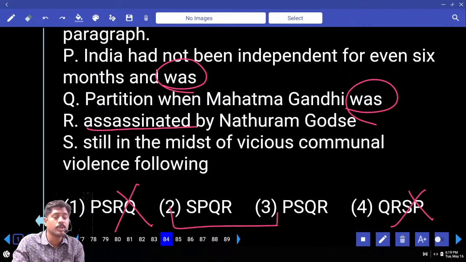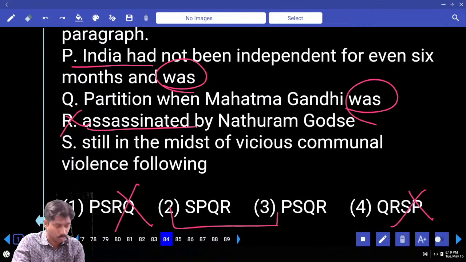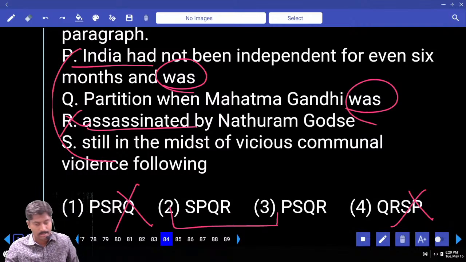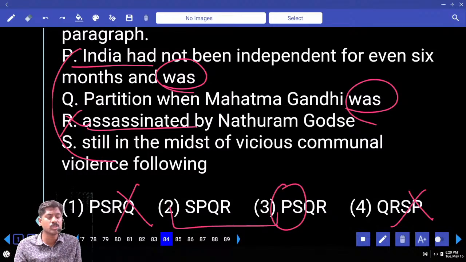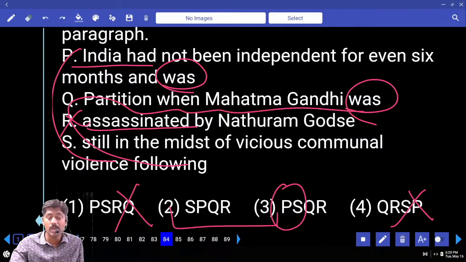Assassinated generally political killing ne assassinated అంటాం, political figures ని చంపేస్తే. So here no person is mentioned. P తర్వాత R రాదు. P S. So India had not been independent for even 6 months and was still in the midst of violent, vicious communal violence following partition when Mahatma Gandhi was assassinated by Nathuram Godse.